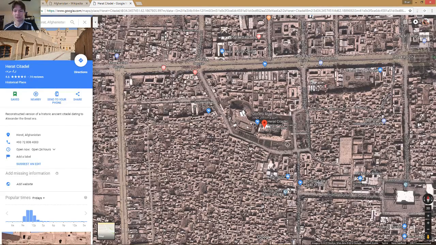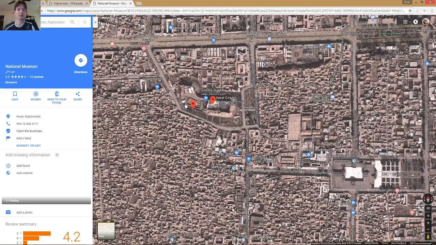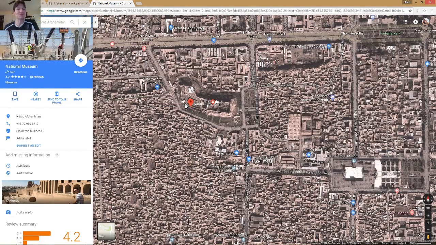Alexander the Great era, awesome. So I am raised Catholic, but you know what? I am interested in seeing the architecture of other faiths. So while I'm there, I might check out the National Museum.